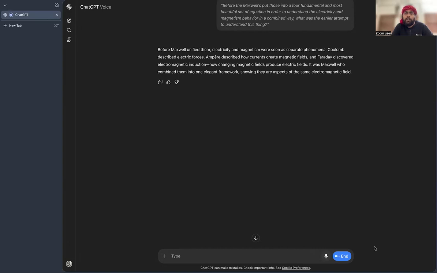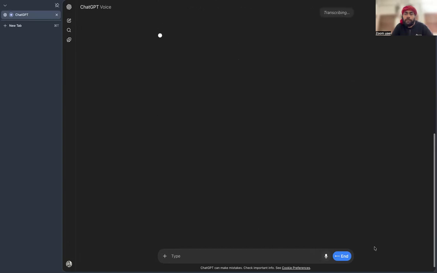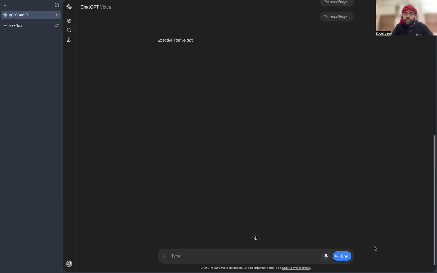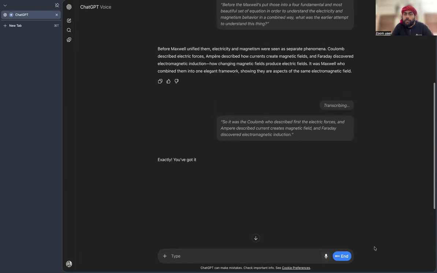So it was Coulomb who first described the electric forces, Ampere described how current creates a magnetic field, and Faraday discovered electromagnetic induction, how a changing magnetic field would produce an electric field, and it was Maxwell who combined them into one elegant framework.